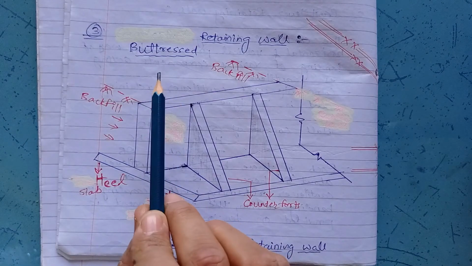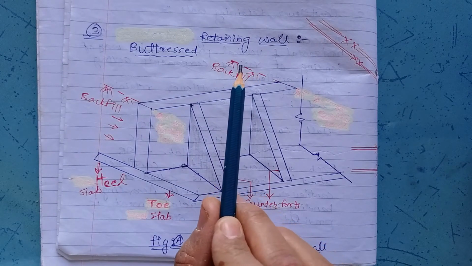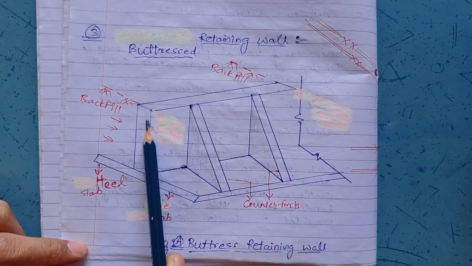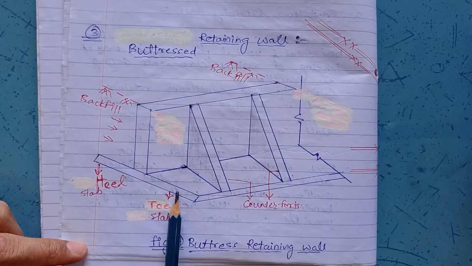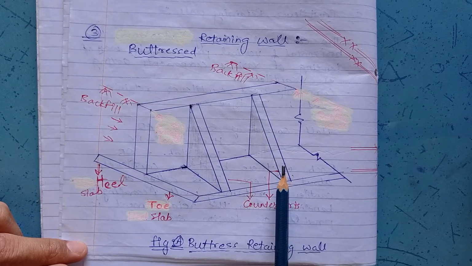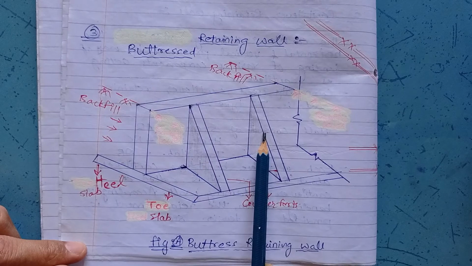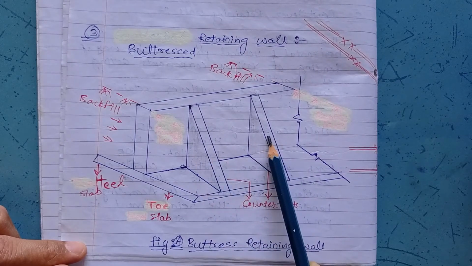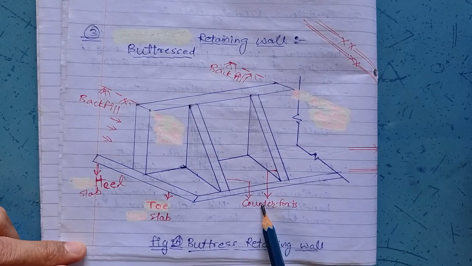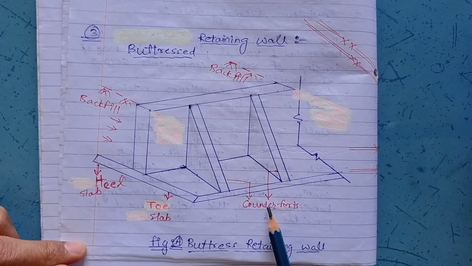Now the third type is the buttressed retaining wall. Now what do you mean by buttress? If this is a T-shaped retaining wall, this is the vertical stem, this is the heel slab and this is the toe slab, then extra buttresses are provided on the opposite side of the backfill, so as to resist the load. Hence these buttresses are nothing but counter force.